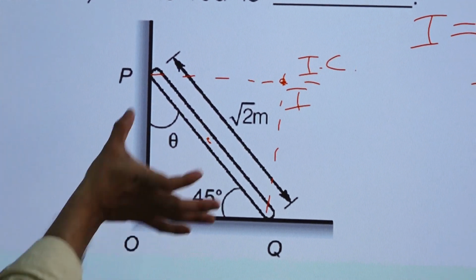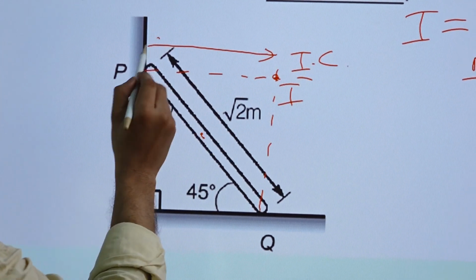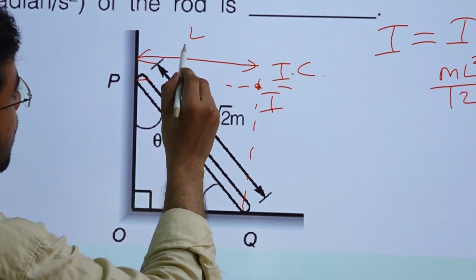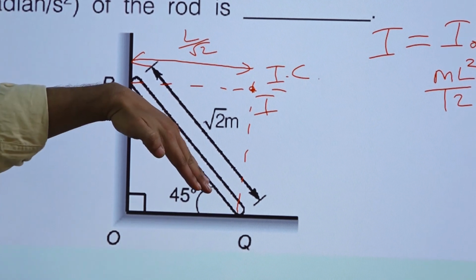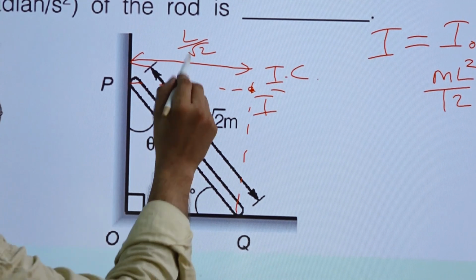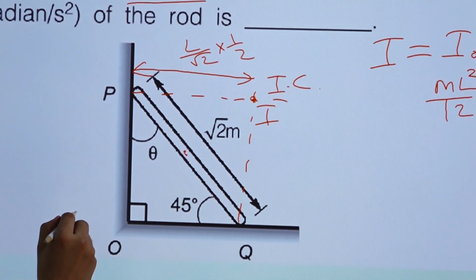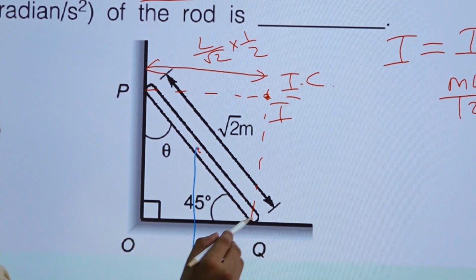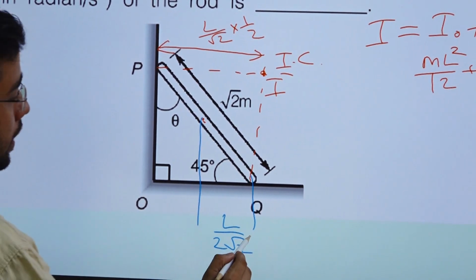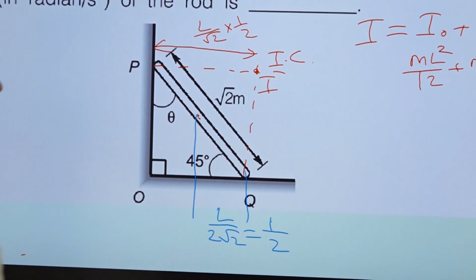So how do we find it? This is L, so its component, this much, will be L cos 45, which is L by root 2. The center of mass will be at the mid position, so L by root 2 into 1 by 2. From here to here, the distance will be L by 2 root 2. L is given as root 2, so it will be 1 by 2 only. From here to here, the distance will be 1 by 2.